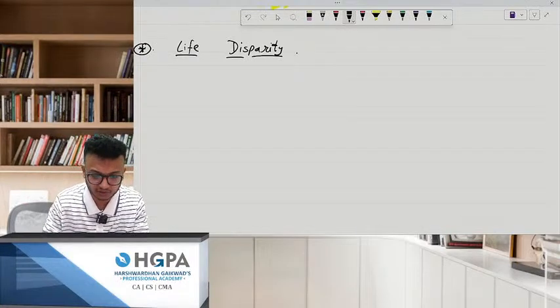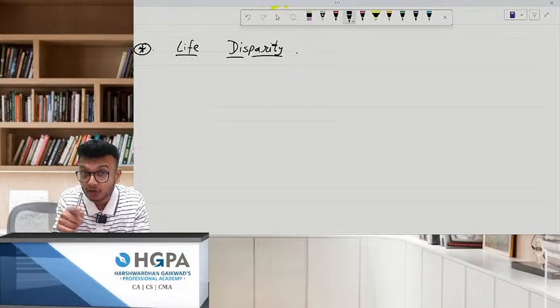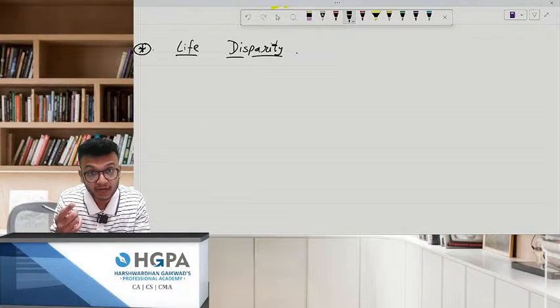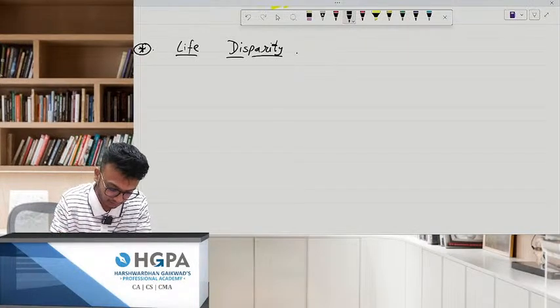We'll take sums also. But very important, whenever a question comes, you need to focus on the useful life part. Don't just blankly start computing NPV. You may find it very easy and think you've done the solution, but it's wrong, because both useful lives are different. Please write down.